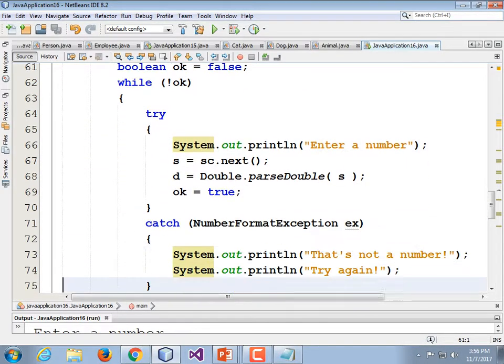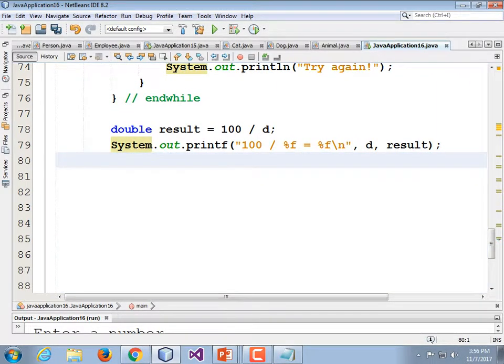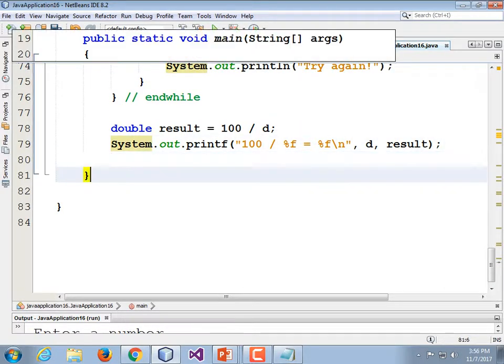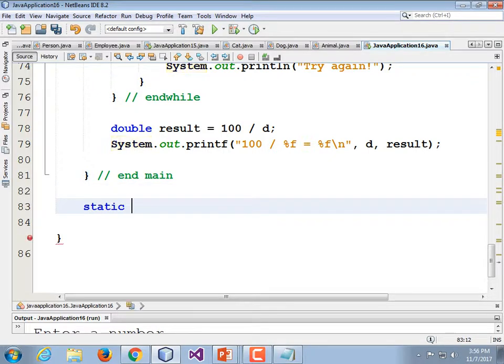Let's go create the method first. I'm going to go down to the end of main. I'm deleting stuff. I'm going to put a comment here saying that this is the end of main. And then static, it's going to return a double. Static double, or get safe double, or next safe double, like that.